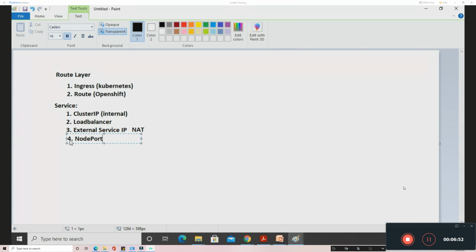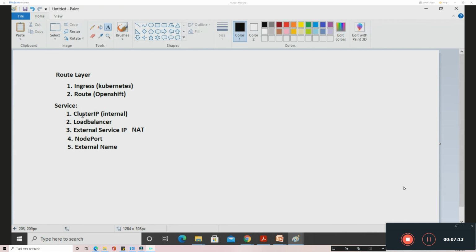But this is also one option available to expose an application. Finally, we have something called external name, or you can say the CNAME method, the external name service. Using this also you can directly expose the application external to the cluster. So these are the methods available at the service level.